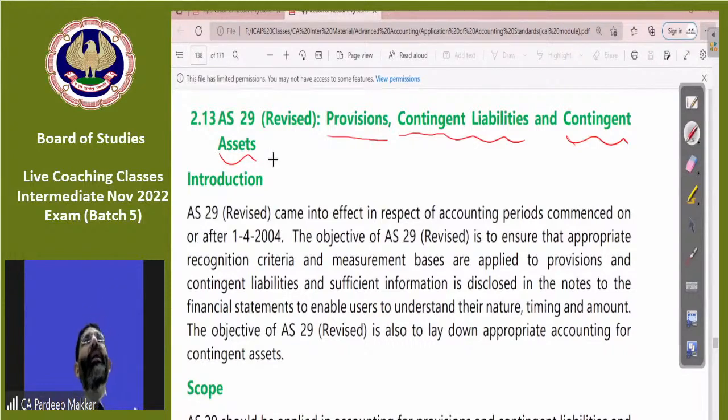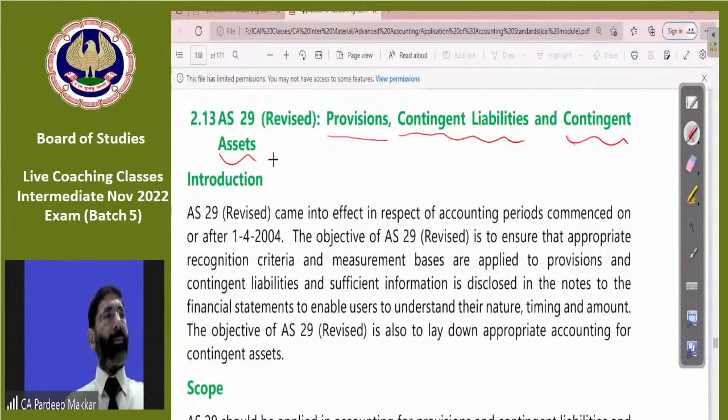To clear the CA exam, you must be very crystal clear on your concepts and your logics, whatever I am giving you, whatever you are studying. I already mentioned, wherever you find the word revised, you must use that word everywhere. Whenever you use the name, this is a part of the name.